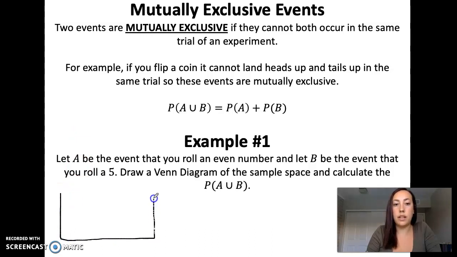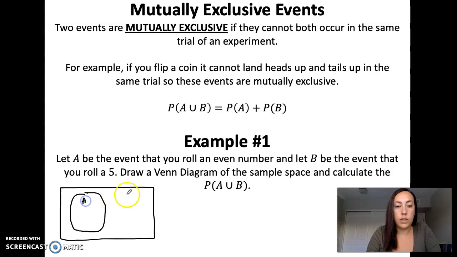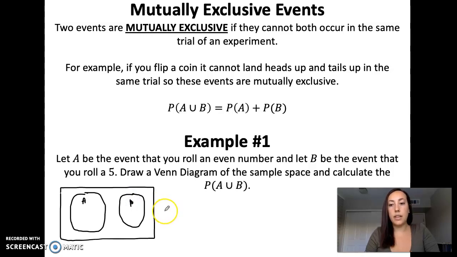So this box is going to represent my sample space. Inside of it is going to be all the possibilities we have when we roll a die. So I'm going to draw a circle for event A. I'm going to draw a separate circle for event B. My circles don't touch because they're mutually exclusive. There's no overlap between them. There's no outcomes in common between event A and event B.